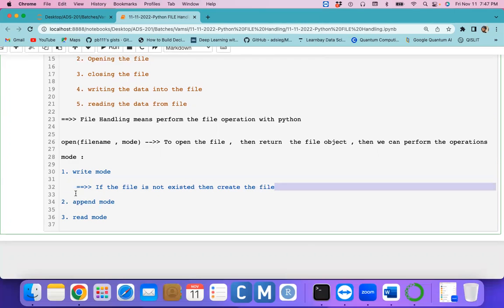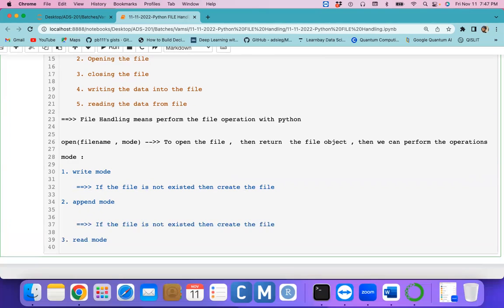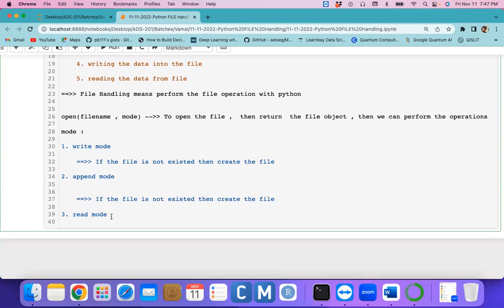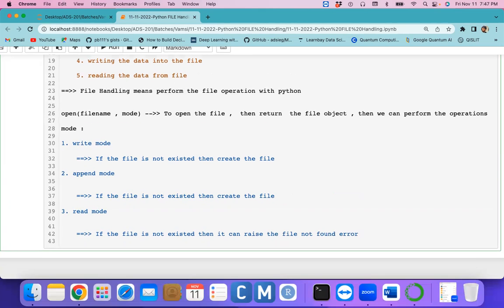In the meanwhile, in append mode also, if the file does not exist but you open the file in append mode, then the file is created. Now here we have the read operation. In read mode, if the file does not exist, then it raises an error, the file not found error. Is my point clear?